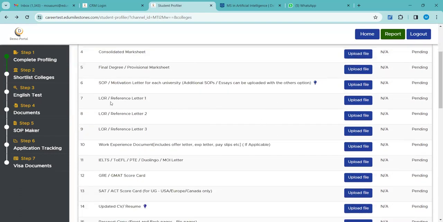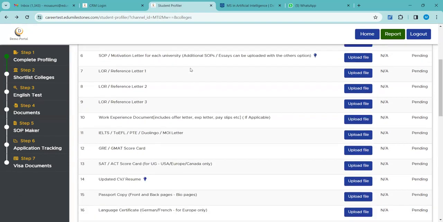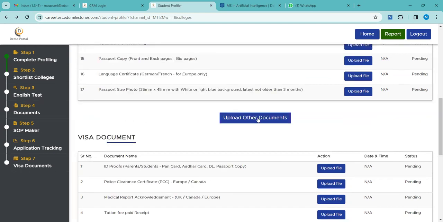LORs, letters of reference. Here you can see 3 spaces are already provided. Country-wise LOR requirements are different. I'm talking about academic LORs. Some countries require 2, some countries require 3. So whichever is applicable for the candidates, they have to upload the LORs here. Again, if a student is working, then yes, one additional work LOR is also required. If there is no space here to upload, again the same process through upload other documents.